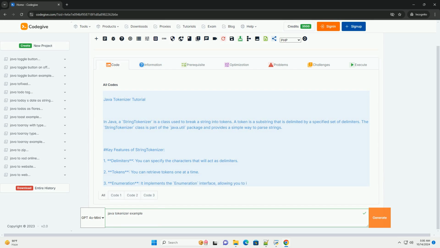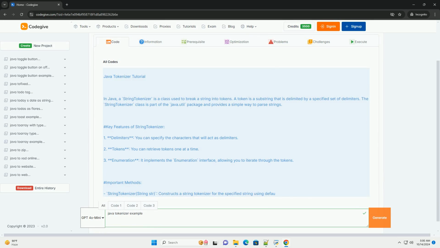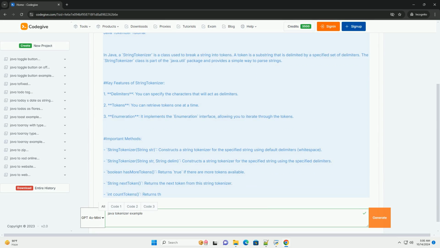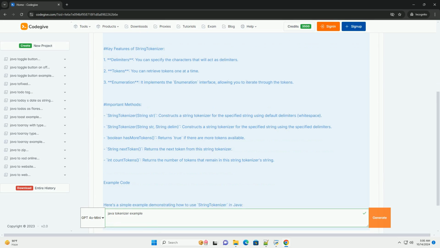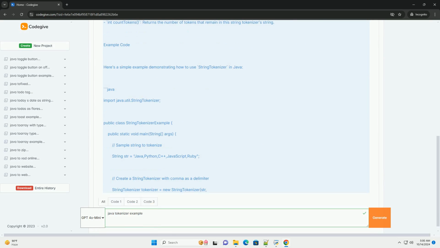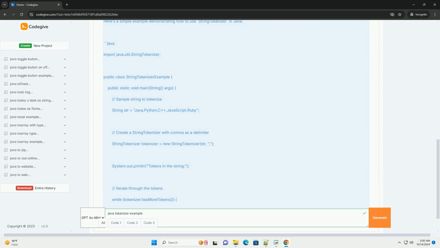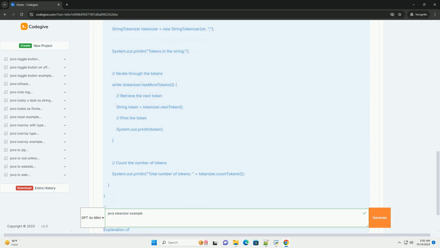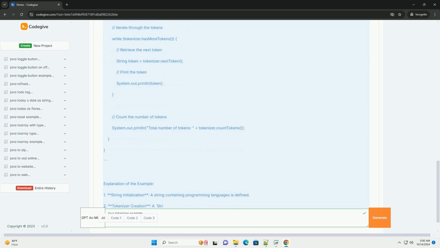Java tokenizer tutorial. In Java, a StringTokenizer is a class used to break a string into tokens. A token is a substring that is delimited by a specified set of delimiters. The StringTokenizer class is part of the java.util package and provides a simple way to parse strings.